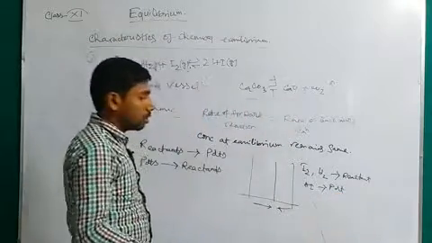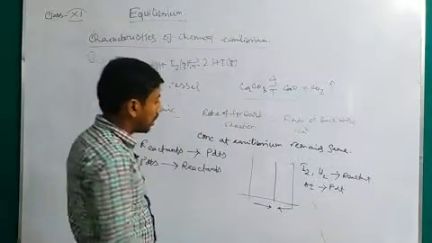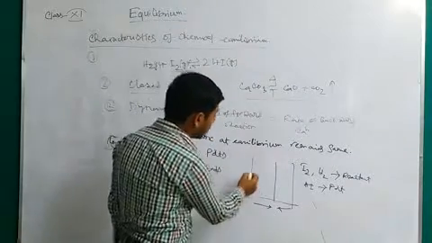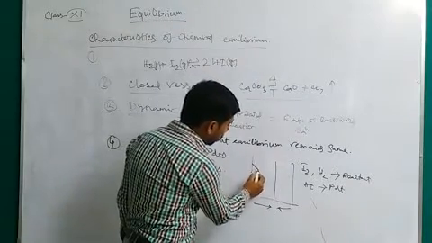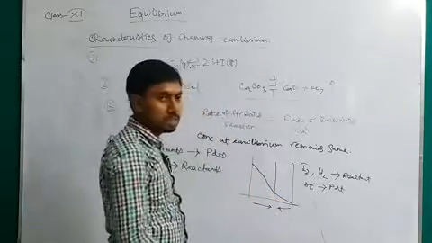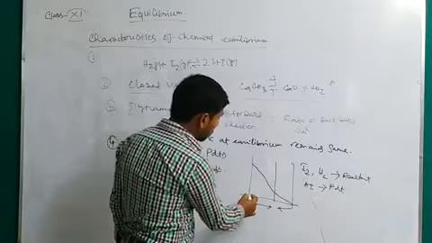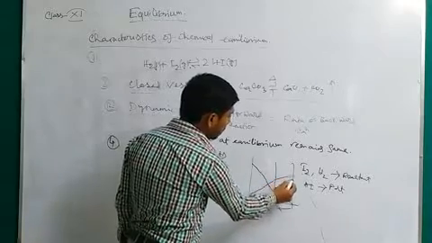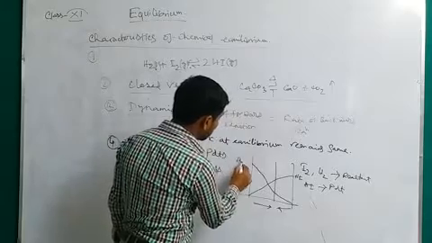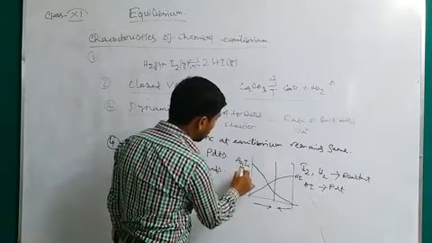When we go through the forward reaction, the concentrations of iodine and hydrogen are greater at first. With time, their concentration decreases and the HI concentration increases. Here is the concentration of HI, and here is the concentration of hydrogen and iodine, which are also in gaseous state.